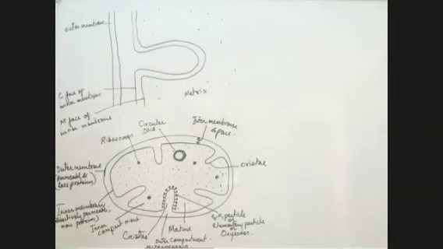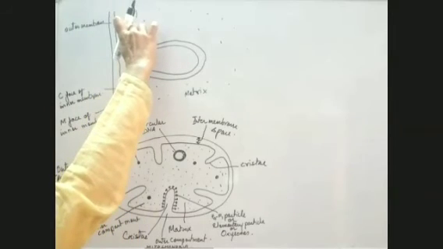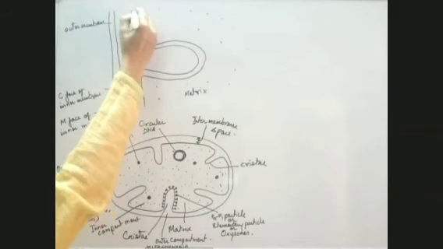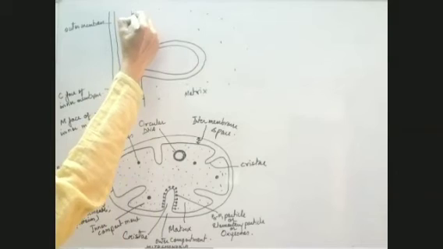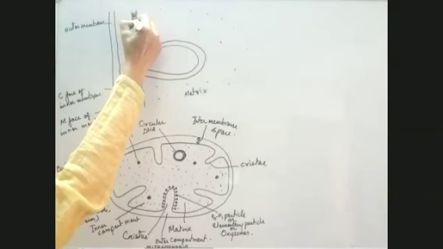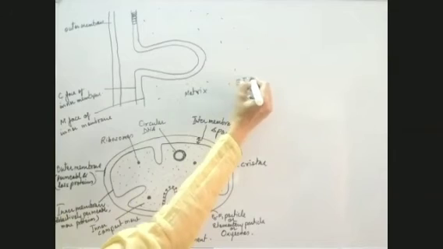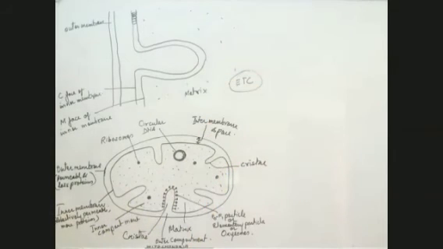As I told you, this inner membrane is rich in proteins and is selectively permeable, so it has special proteins. If you remember, in respiration in plants we did the ETC. Can you tell me the full form of ETC?